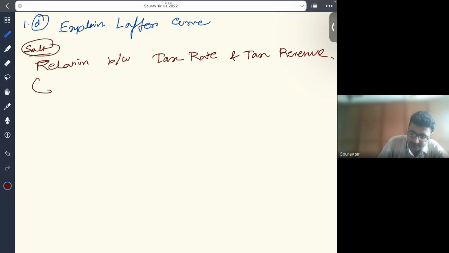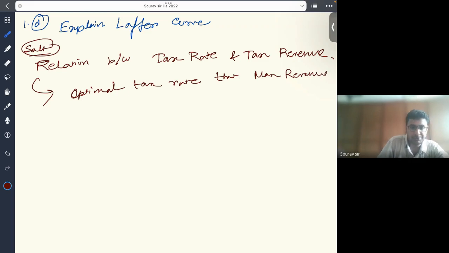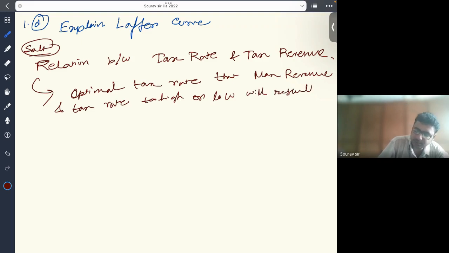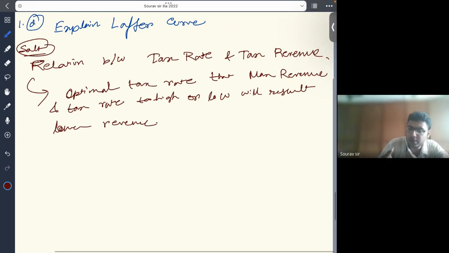The Laffer curve is named after the economist Arthur Laffer, and the idea was popularized in the 1980s.